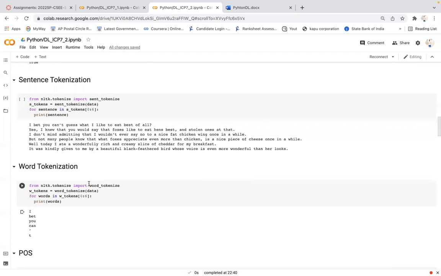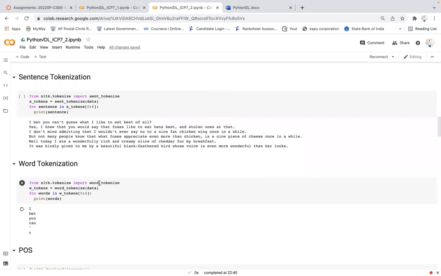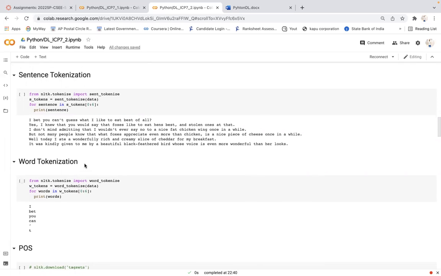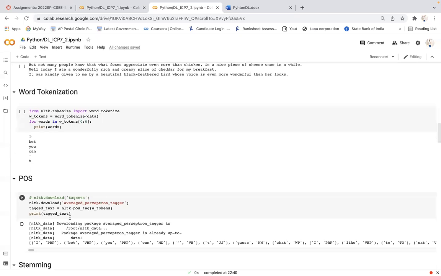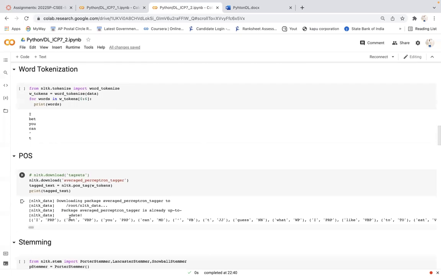And then again, word tokenization. What the word tokenization does is split the data into each word. So by using word_tokenize, we got each word of the particular data. Here, by using a for loop iterating 5 times, I was printing instead of the entire data set. Here you can see. And next, parts of speech. Each word belongs to a particular part of speech, like noun, pronoun, adverb, verb, adjective, interjection, and so on.